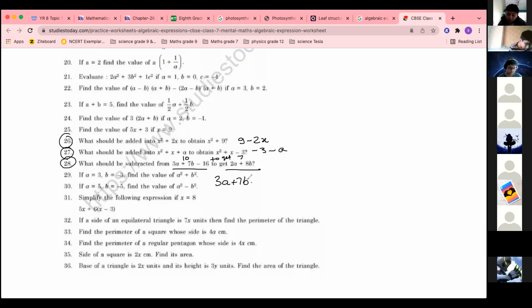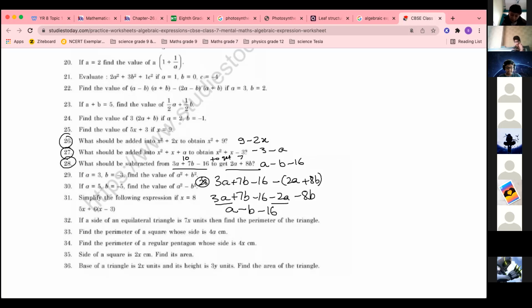3a plus 7b minus 16 minus 2a plus 8b. Okay. Change the sign. 3a plus 7b minus 16 minus 2a minus 8b. 3a and minus 2a is a. 7b and minus 8b is minus b, minus 16. So answer for question number 28 is a minus b minus 16. Okay, Aisha, Yahya, it is wrong. I have written correct answer over here. This is 28th question. I have done it also over here.